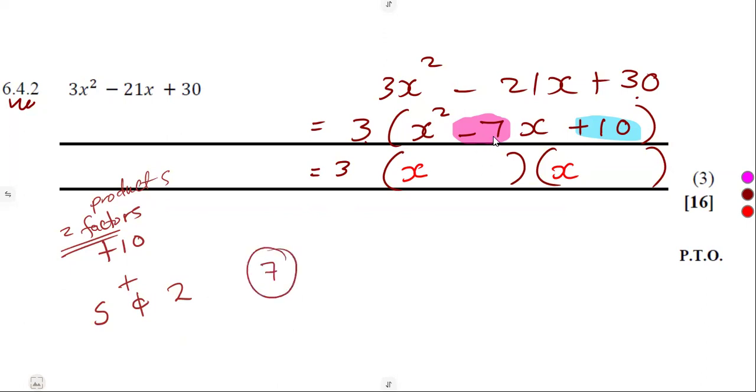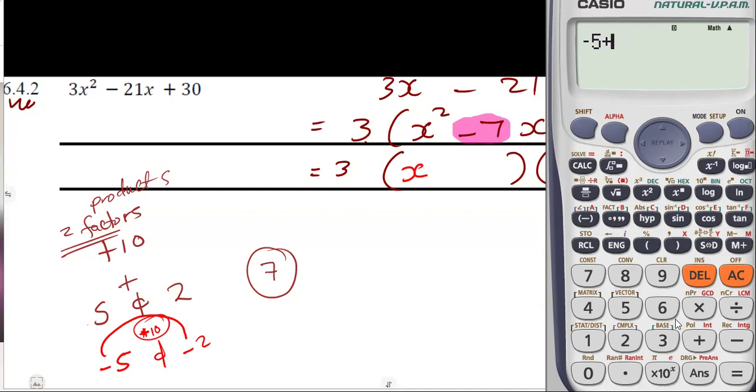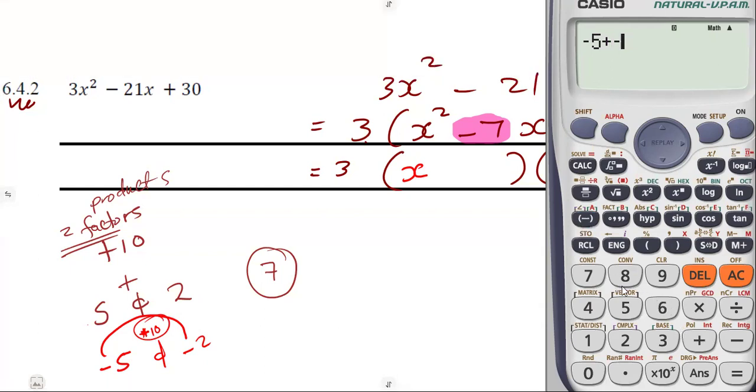Not a minus 7. So what can give us a minus 7? Let's put a minus on these numbers: minus 5, minus 2. If we multiply a negative by a negative, we still get a positive 10 as before. Let's add now: minus 5 plus a minus 2, we get a minus 7.